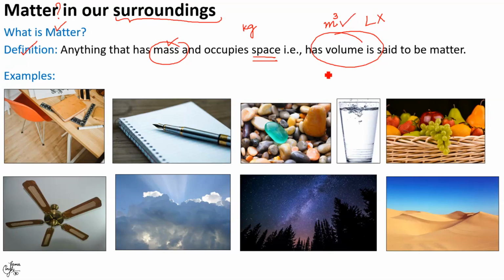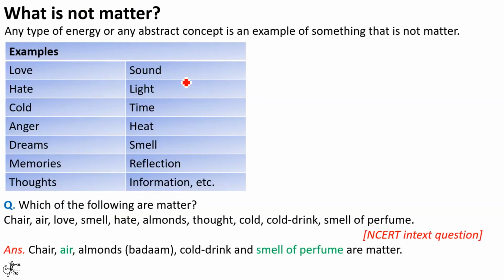Now, when we know what is matter, let us also learn what is not matter. In fact, every day we also come across phenomena that either don't have mass or don't take up space. They are called non-matter. Basically, any type of energy, for example, sound, light, heat. Now, these are forms of energy. Or any abstract concept is an example of something that is not matter.